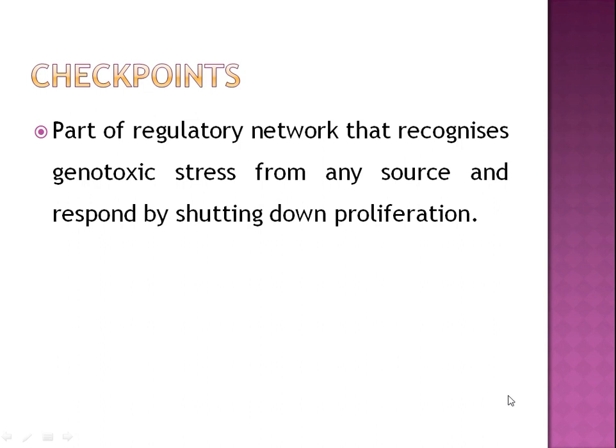They are part of regulatory networks that recognize genotoxic stress from any source and respond by shutting down proliferation. This is the normal process, how they act as checkpoints whenever there is a stress, and they recognize the stress and lead to shutting down the proliferation.